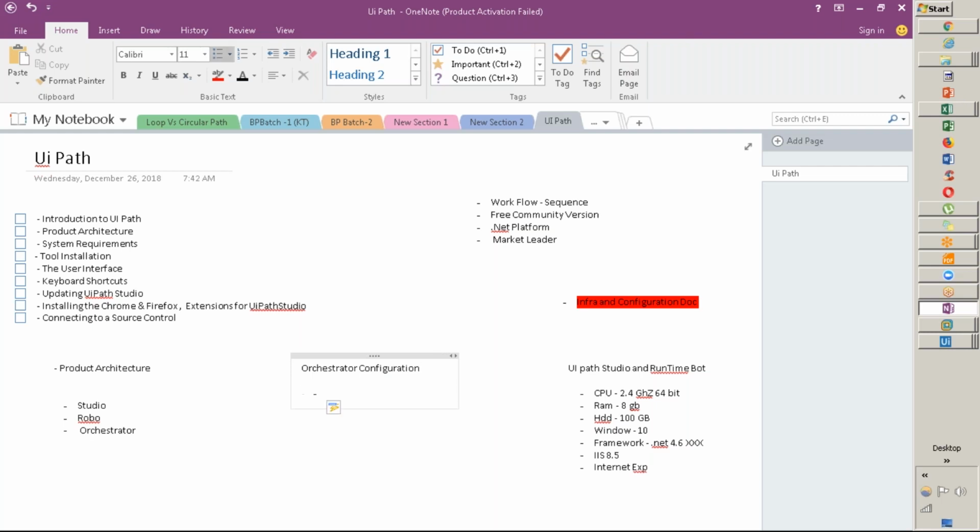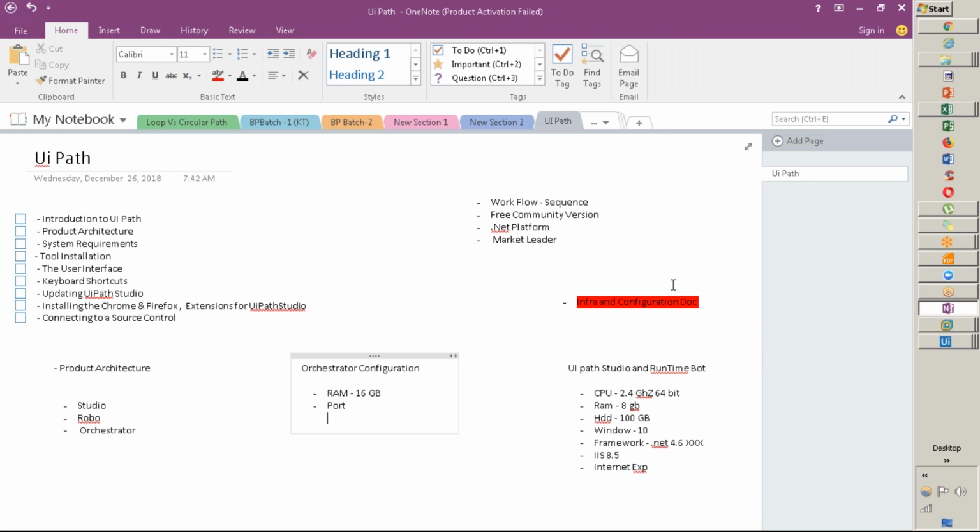Here RAM will change, which will be at least 16 GB. This is one part, and hard disk drive, which will again be 100 GB. All others would be primarily the same. Only RAM is changing, and firewall port opening would be additional here in orchestrator. There are specific ports which have to be open. That is required in orchestrator as well as applicable to studio and runtime to communicate with the orchestrator.